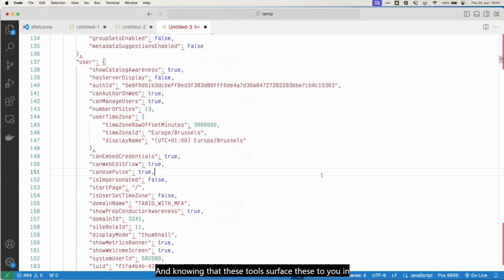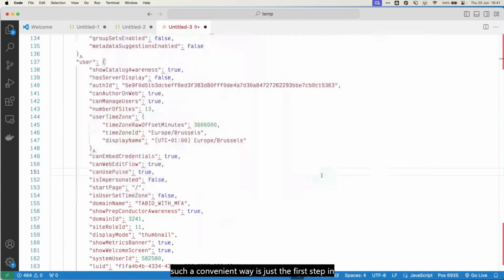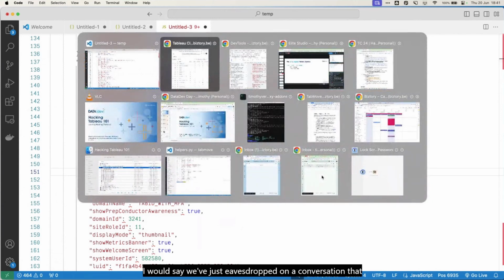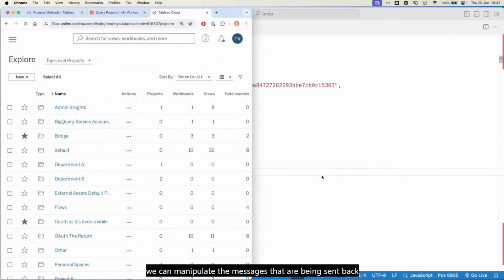And knowing that these tools surface these to you in such a convenient way is just the first step in the learning experience. Now, on to the main course, I would say. We've just eavesdropped on a conversation that we were entitled to, but we can do more, and we can manipulate the messages that are being sent back and forth here. And for that, we're going to introduce the third tool for today.